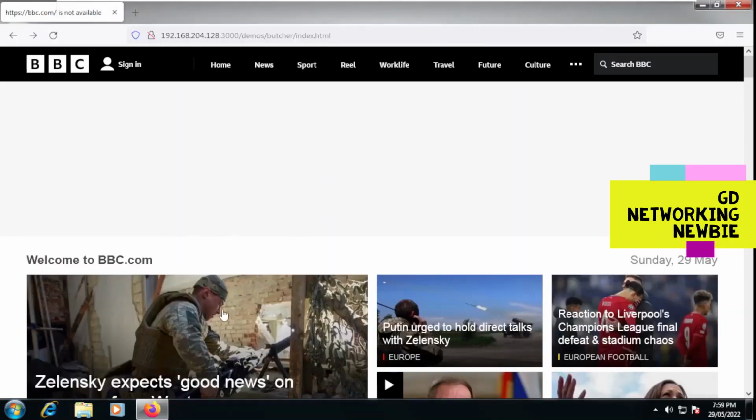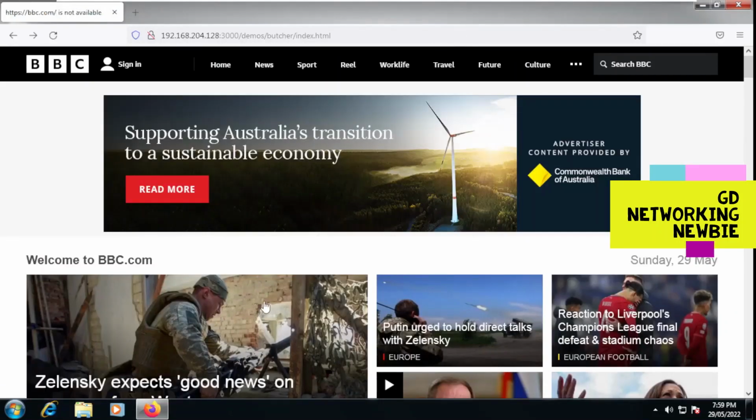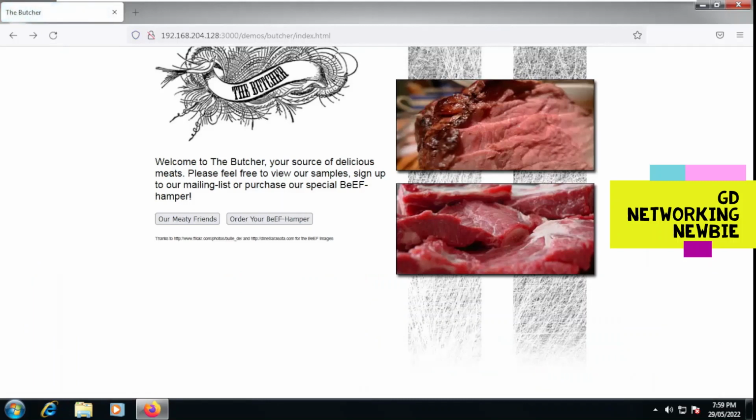Yes, you can see we have bbc again, but this time this link has not changed, but we are still able to see the bbc.com website, because now this whole website is shown in a frame. And now if we refresh it, we'll be back to our hooked page.